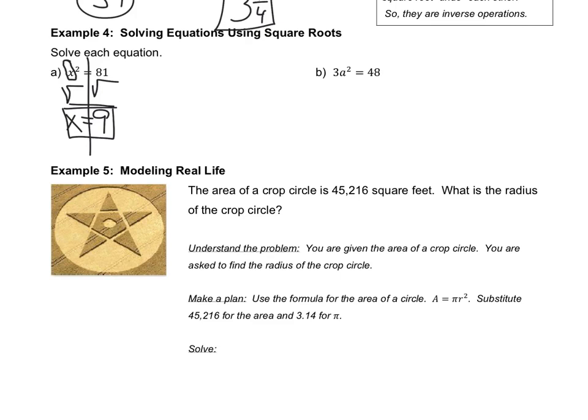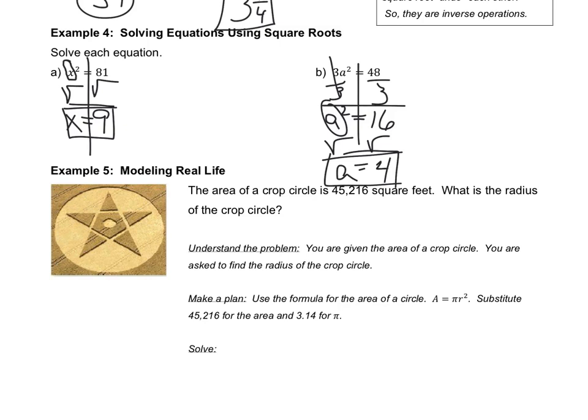When I look at my inverse operations, the exponents are going to come after multiplying and dividing. So my very first move here is to divide, because I see 3 times a squared. I'm going to first move the 3 to the other side. That's going to cancel the 3's to get a squared equals 16. Now again, I need to get a by itself. So I take the square root to undo the a squared. And there I get the square root of 16, which is 4. A equals 4 is the correct answer.